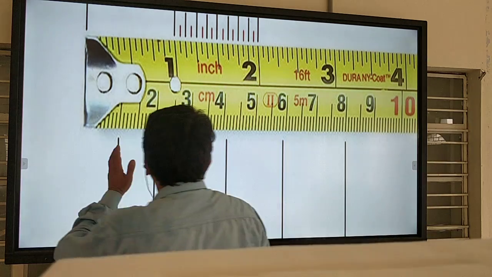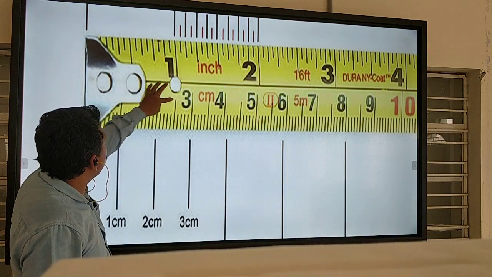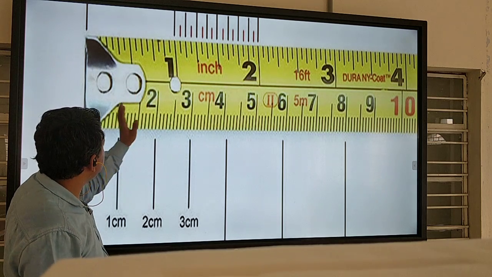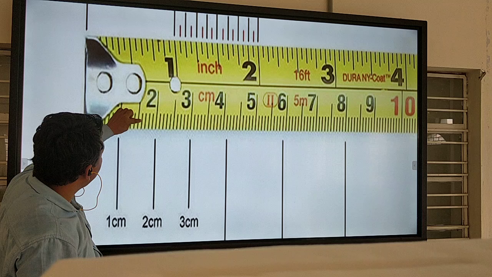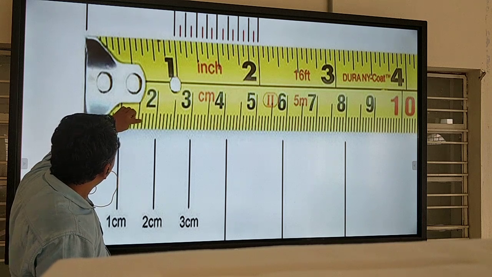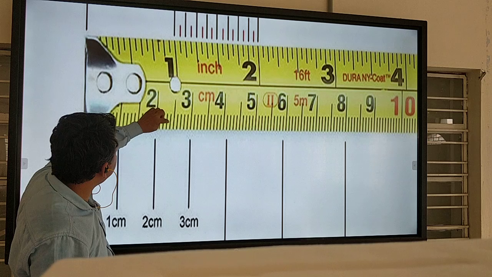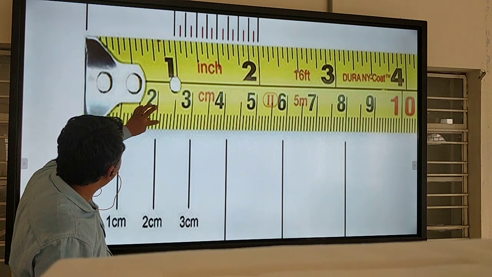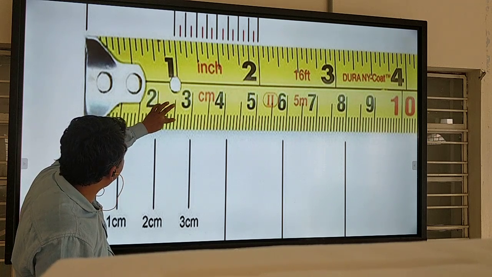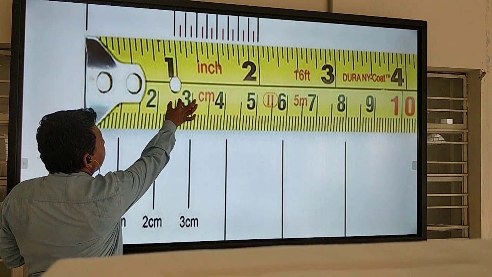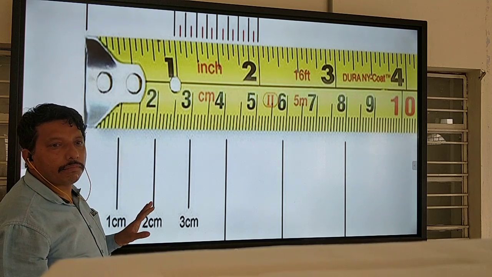Suppose from 2 to 3 is 1 centimeter. Inside this, how many marks are there? 1, 2, 3, 4, 5, 6, 7, 8, 9, 10. So 1 centimeter is 10 mm.